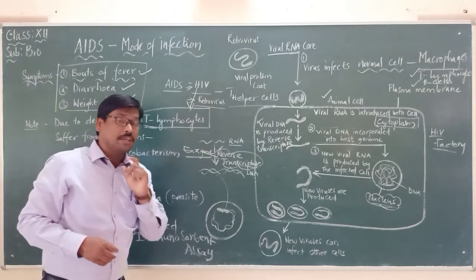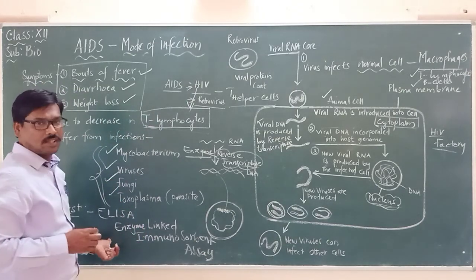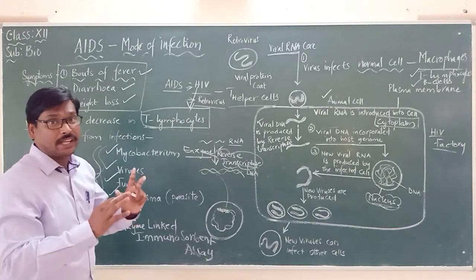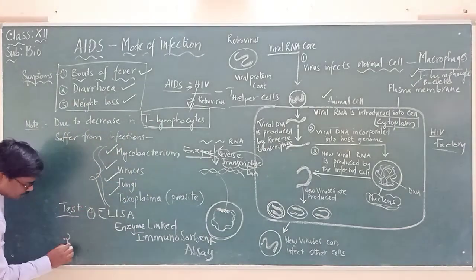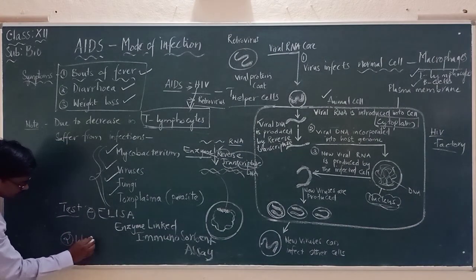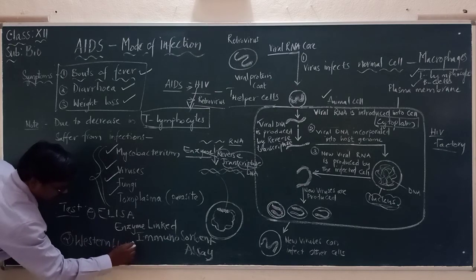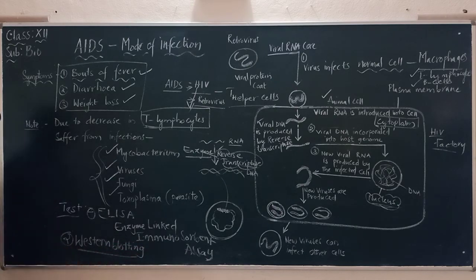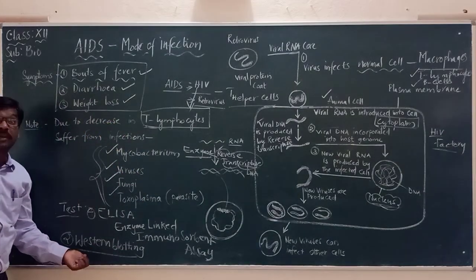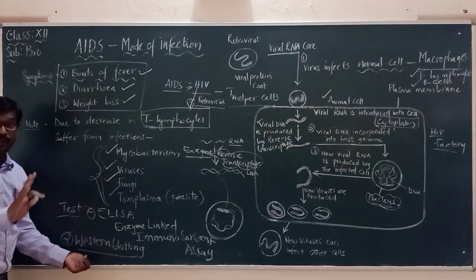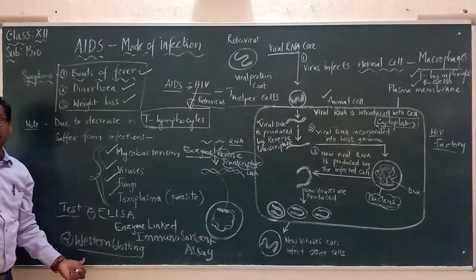There is another very important confirmatory test. This is a test, but how do you confirm that it is exactly AIDS? That is the second one. It is called the Western blotting technique. Please remember this. This is the main test through which they confirm that he or she is suffering with AIDS. It is completely confirmed that he or she is suffering with AIDS by the Western blotting technique.